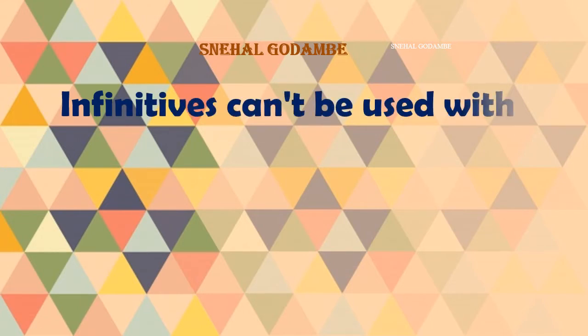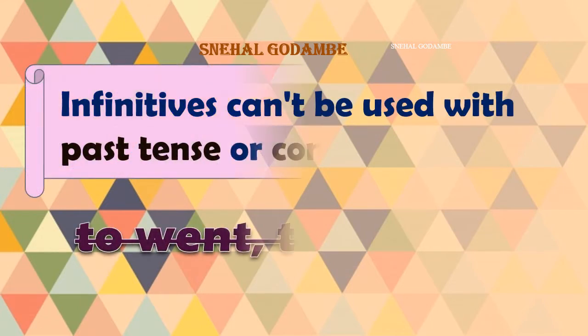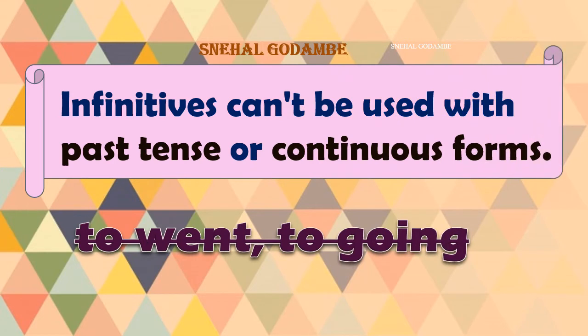Infinitive can't be used with past tense or continuous forms. See, this is a very important rule. I'm going to introduce many rules about these infinitive verb forms, how and when to use them. So, infinitive can't be used with past tense or continuous forms.